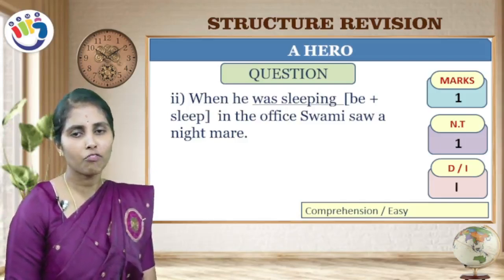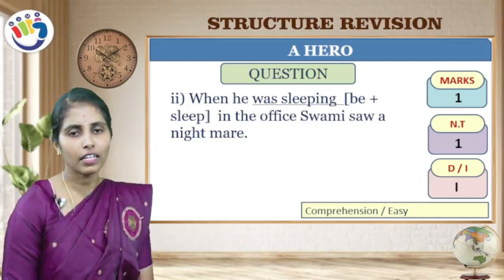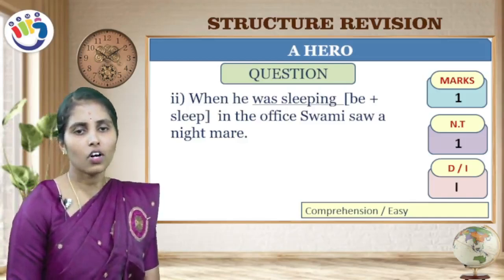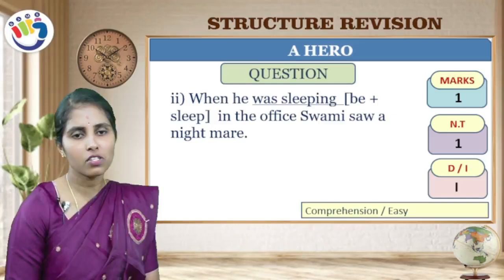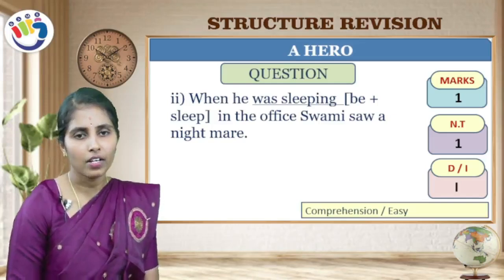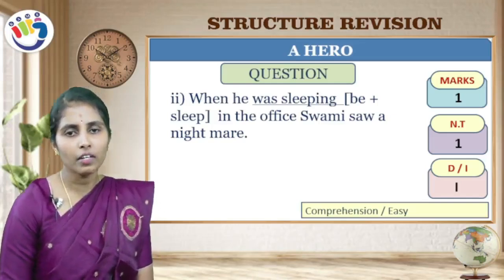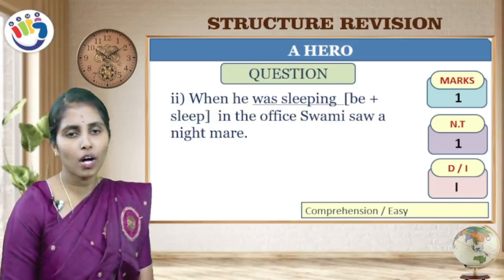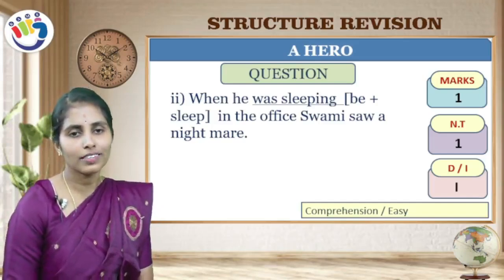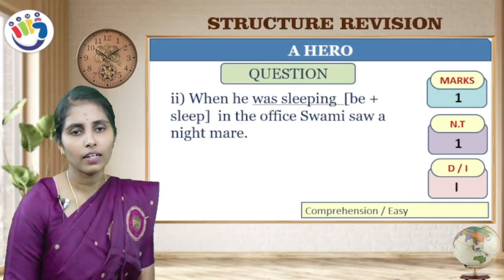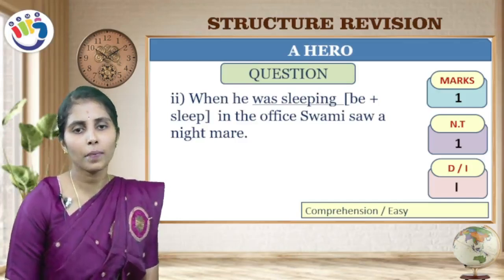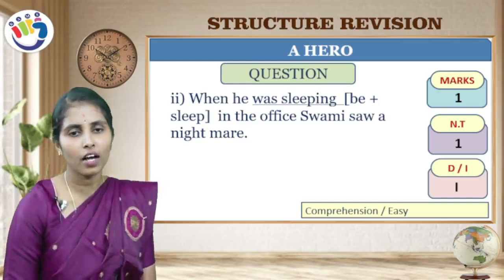Here you have to fill the be form of the verb, like was. "When he was sleeping in the office room, Swami saw a nightmare."